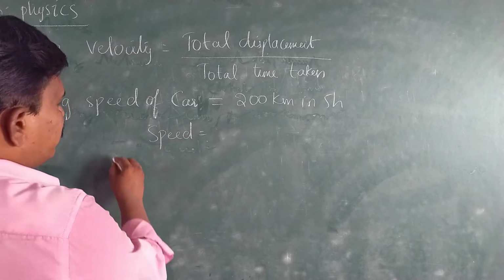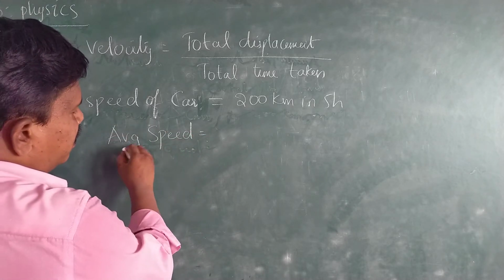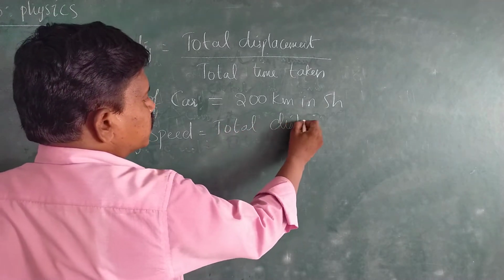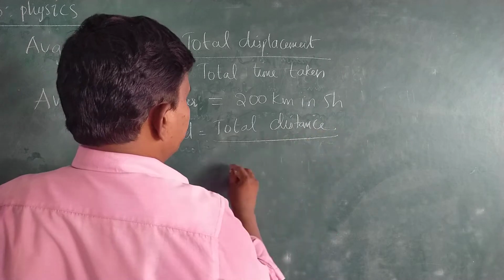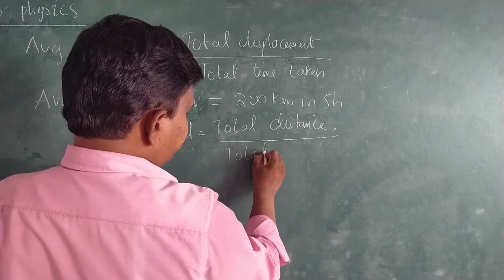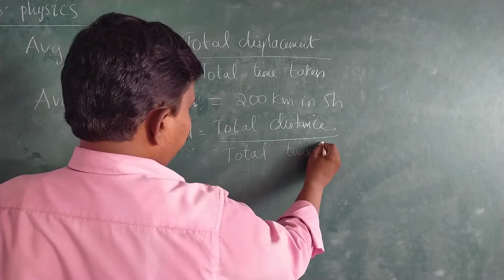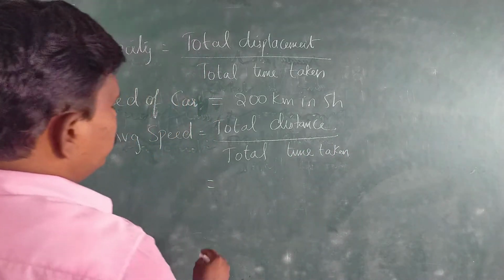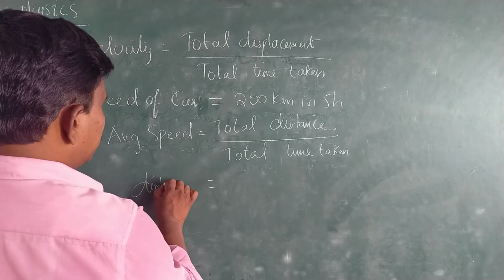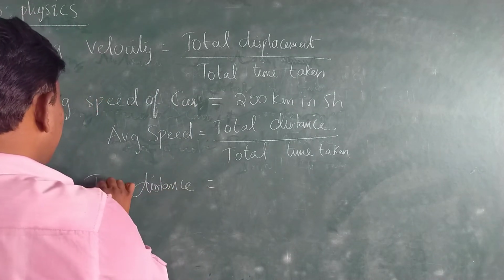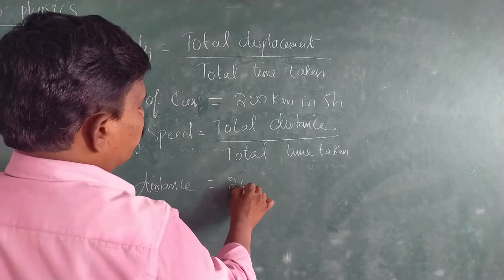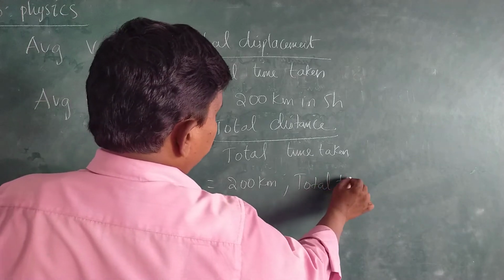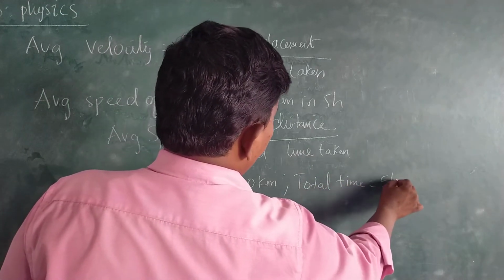Normally we define average speed as the ratio of total distance to the total time taken. Here the total distance is given as 200 kilometers, whereas the total time is given as 5 hours.